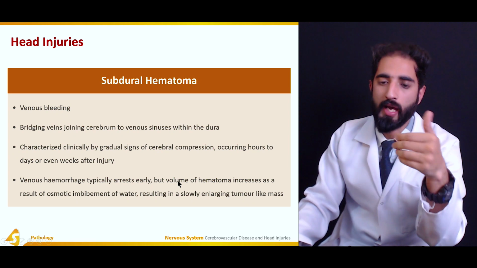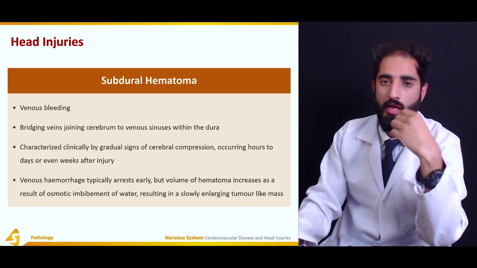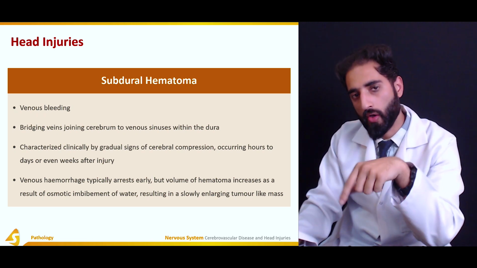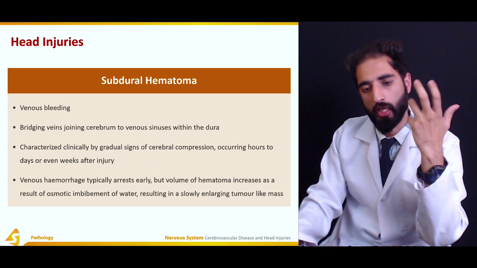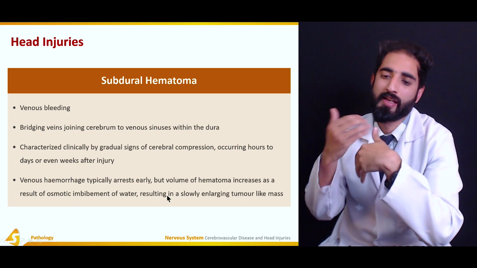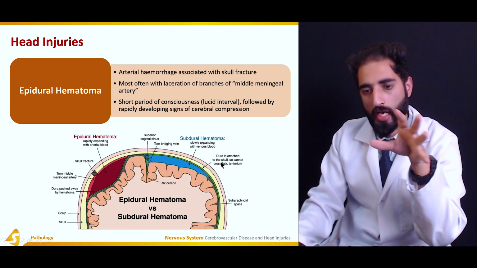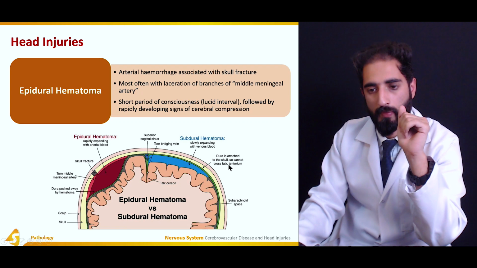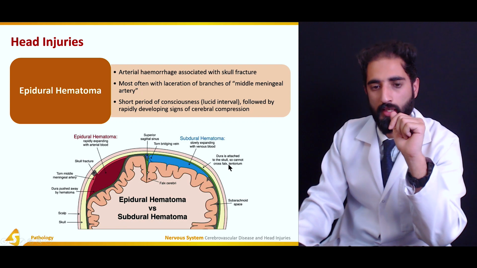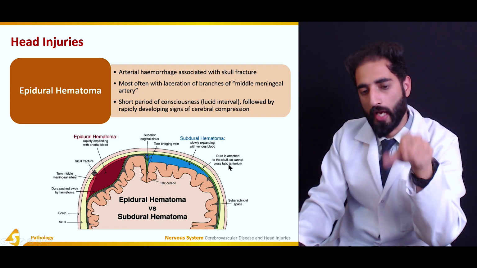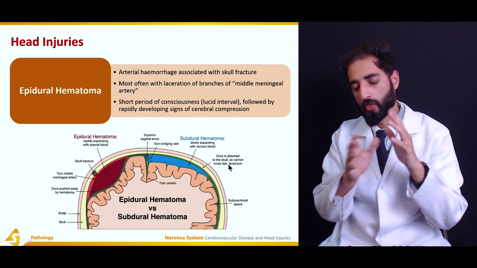And after that, it can also increase in size and cause increased pressure on the brain tissue, but that would not be because of the loss of blood from the veins into the subdural space, but because of the osmotic imbibement of water, which would result in a slowly enlarging tumor-like mass. So here you can see that the dura is attached to the skull, so it cannot cross the falx and tentorium, and there is the torn bridging vein, as we already discussed in this slide, and this occurs very slowly as compared to the epidural hematoma. So that was one of the major differences between the two.